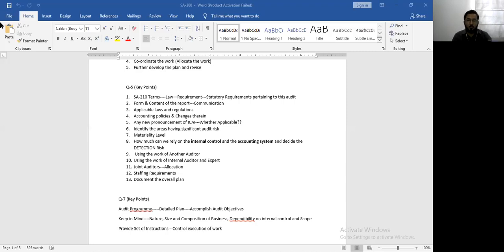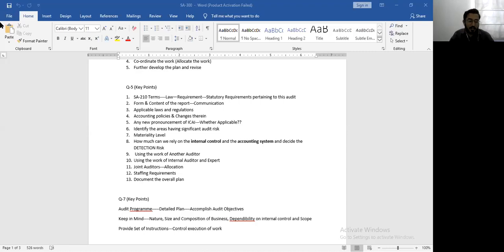Now usually the scope of an internal auditor is wide and the scope of a statutory auditor is narrow. Now when the scope of a statutory auditor is narrow, which means he has lesser time in which the audit is to be conducted, that means the statutory auditor can use the work of an internal auditor, because technically both of them are conducting audit on the same books of accounts. Only the objective of the audit is different. So in this case, the statutory auditor can place reliance on the work of the internal auditor.